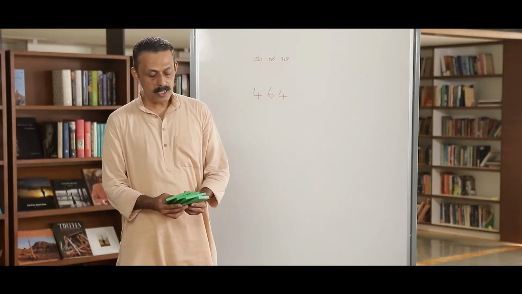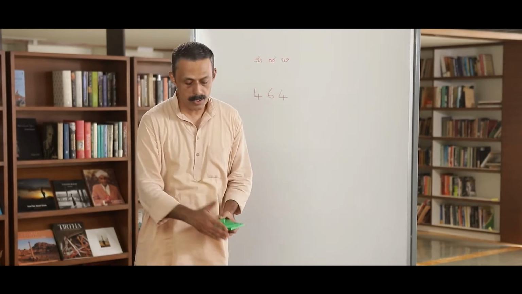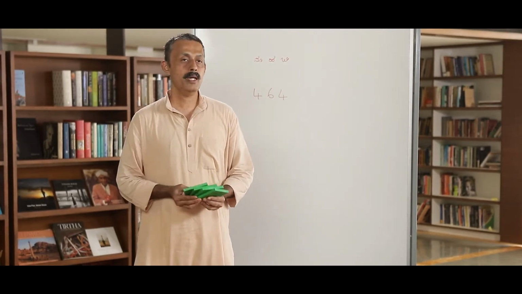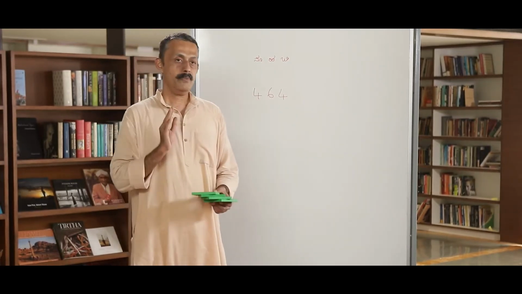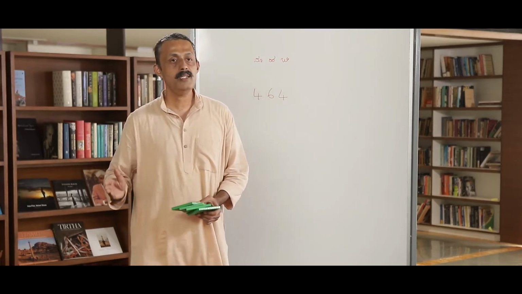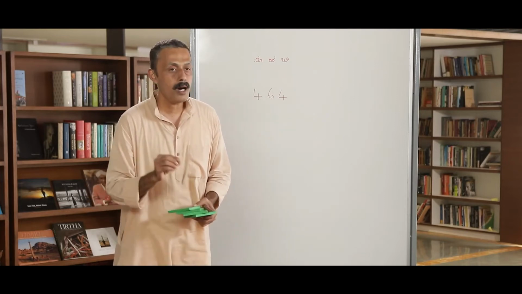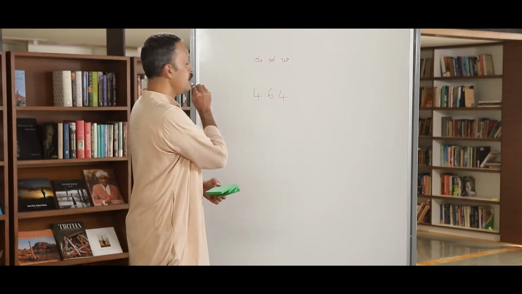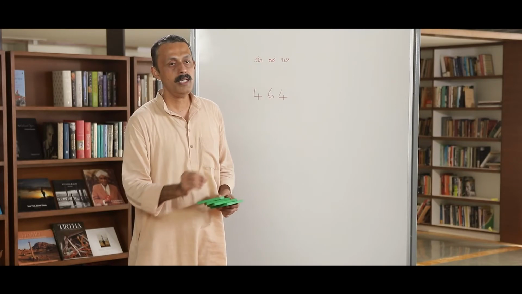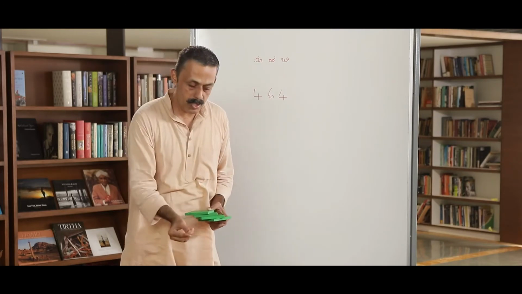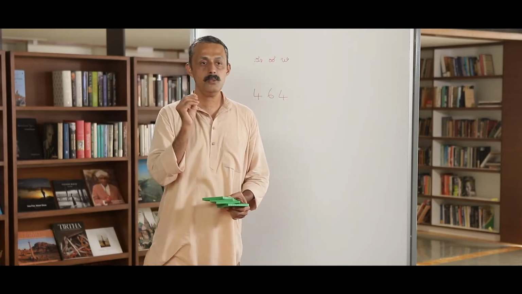Now, I am going to distribute the 464 base 10 blocks to 4 people. I will write the same thing on the board as an abstract concept. That is, whatever action I do in reality, the conversation in reality, I will write it on the board. If there is a mistake in the conversation, the same will reflect on the board. Whatever is correct will also go on the board. So, we have to be very careful while talking. Let us see how to do it.